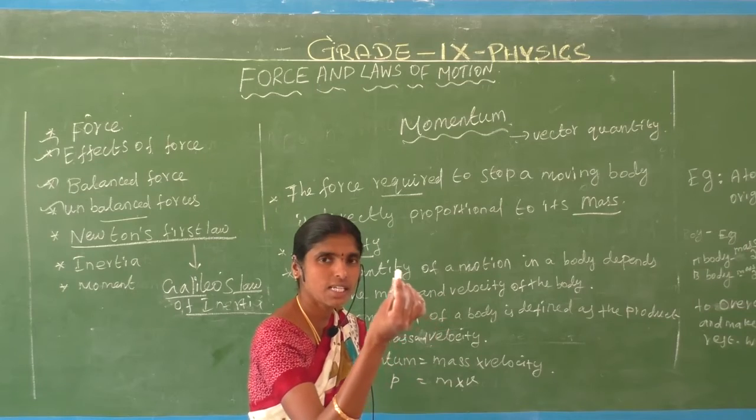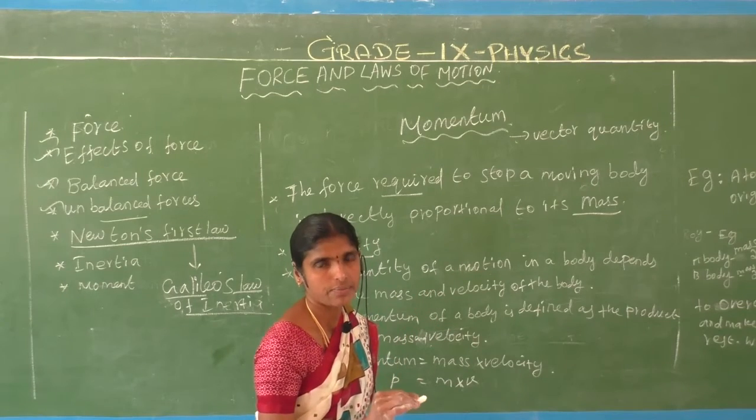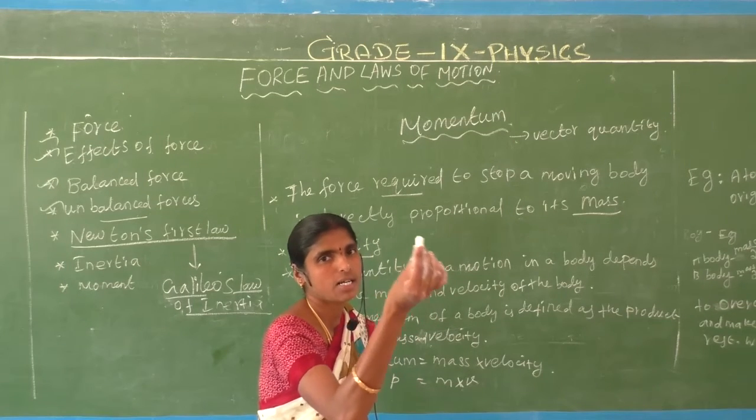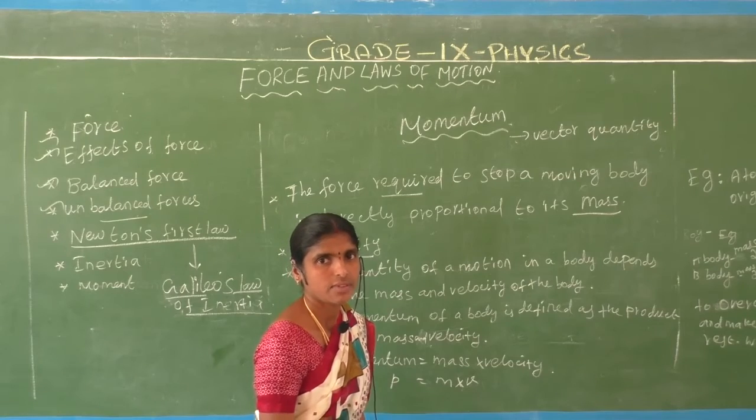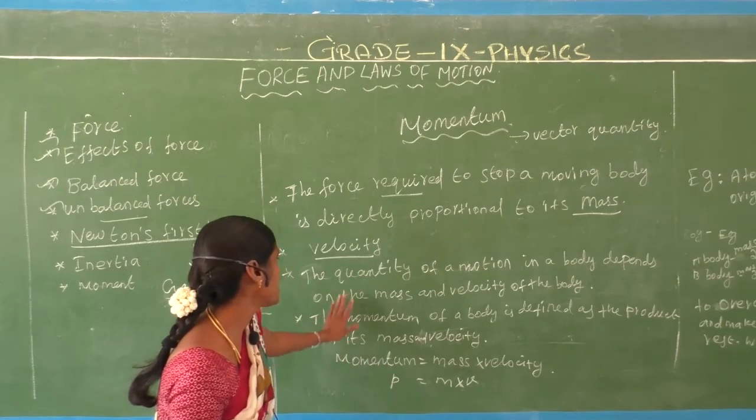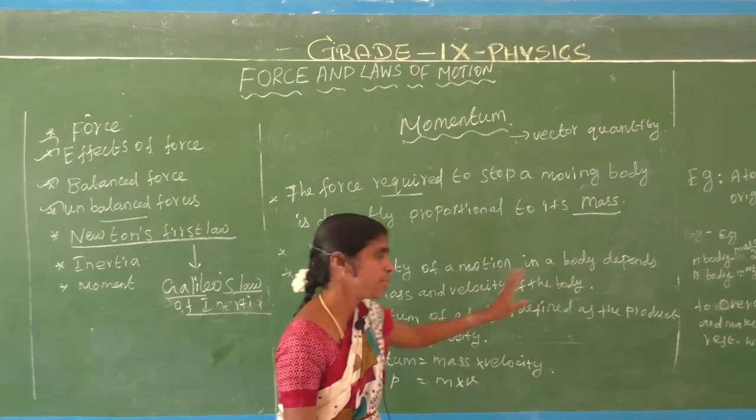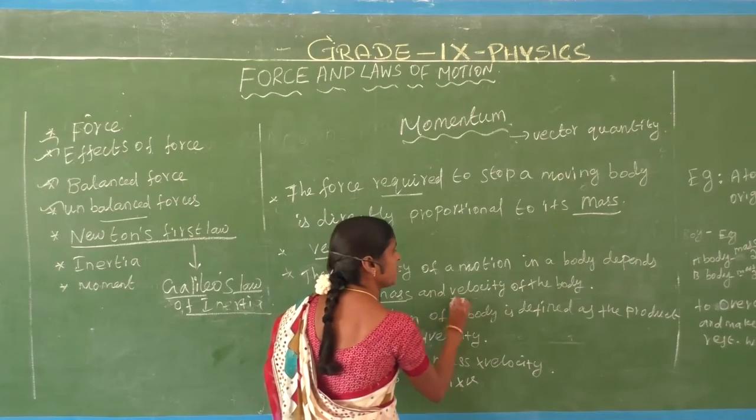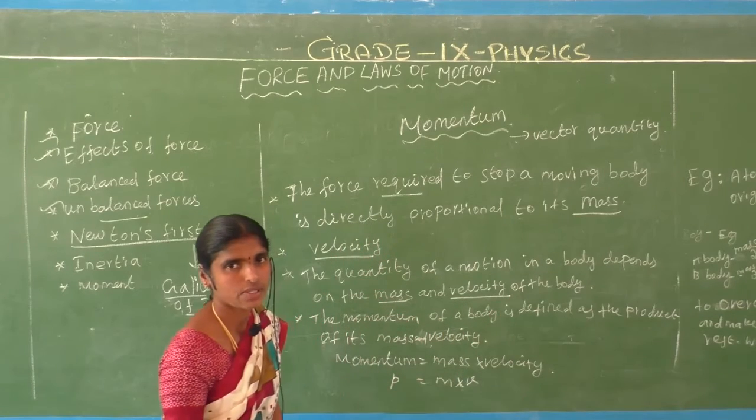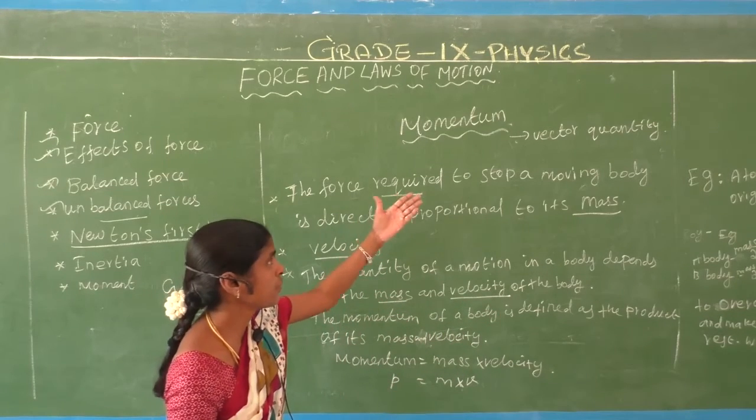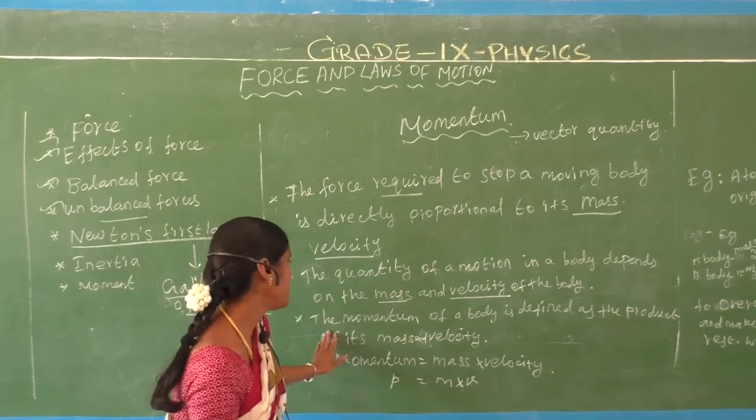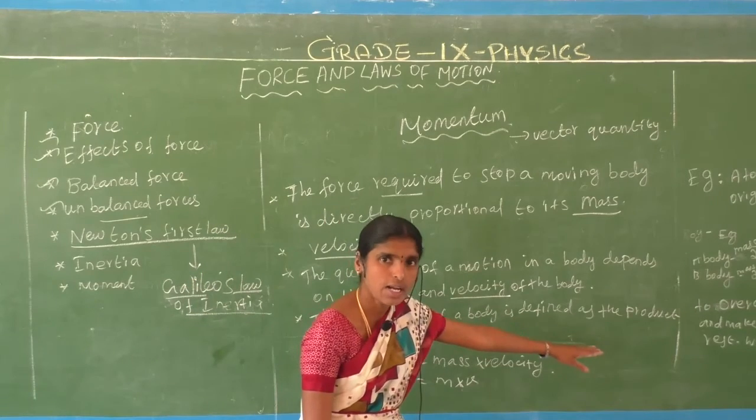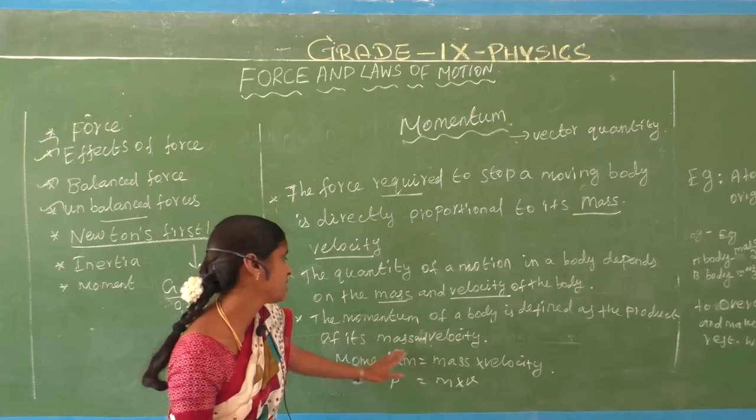Momentum is nothing but the motion of a body, and a body contains mass and velocity. So the quantity of motion in a body depends on the mass and velocity of the body. How to define the momentum? The momentum of a body is defined as the product of mass into velocity.